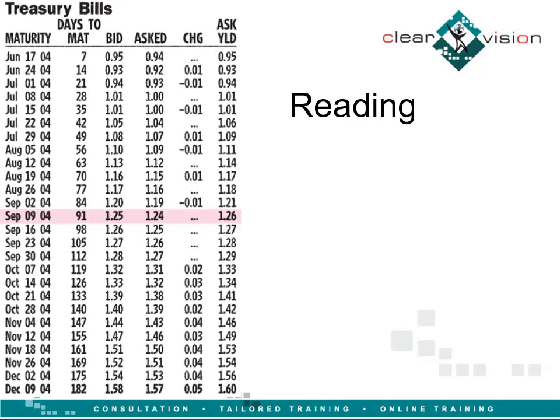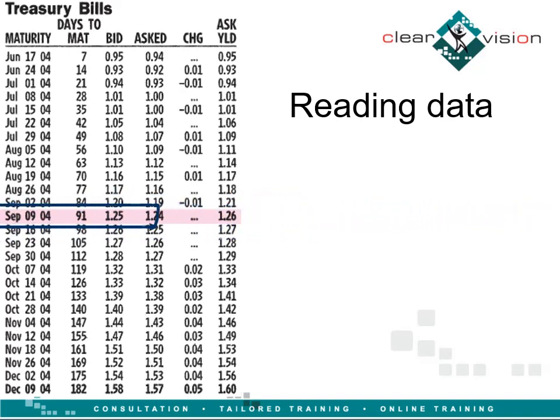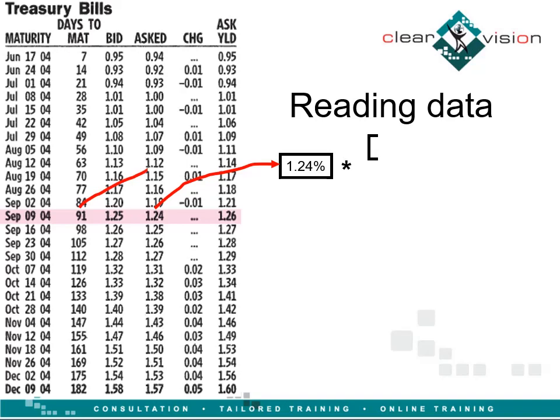Let's take the treasury bill highlighted, which matures on the 9th of September 2004. The asked price, which is the price paid by the investor to acquire this security, is 1.24%. Since the percentage is annualized, we need to know the price and maturity, which is 91 days.